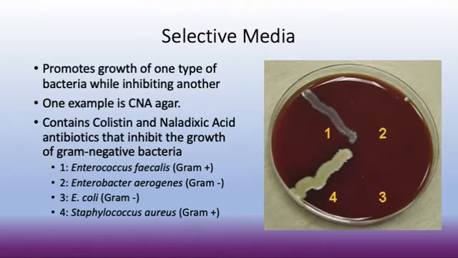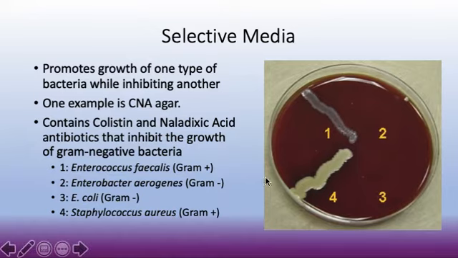So the next type is selective media, and this promotes the growth of one type of bacteria but inhibits another type. So one example is a CNA agar. CNA agar stands for colistin and nalidixic acid, and both of these things are antibiotics against gram-negative bacteria. So a CNA plate will not allow gram-negative bacteria to grow.